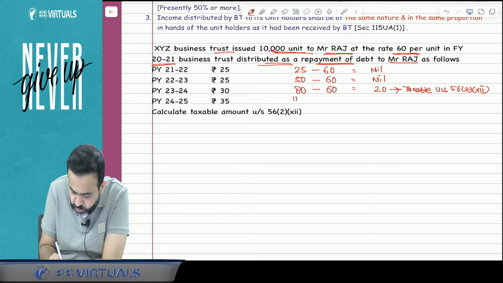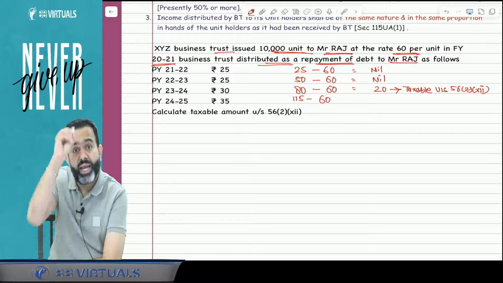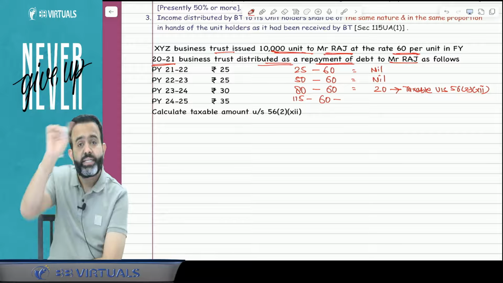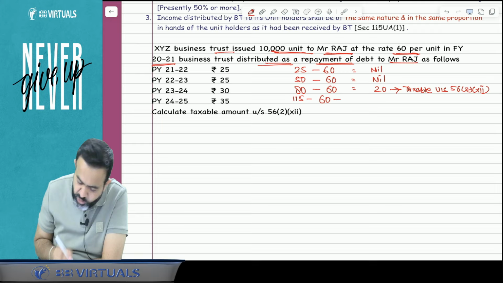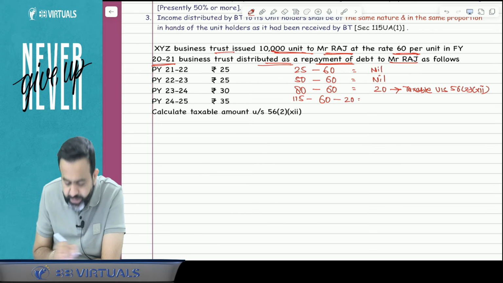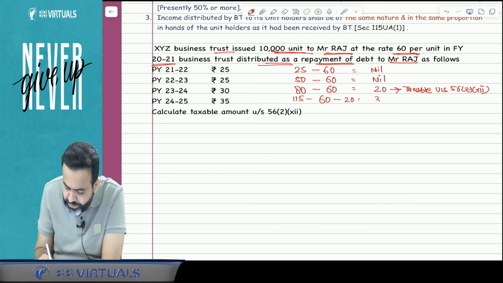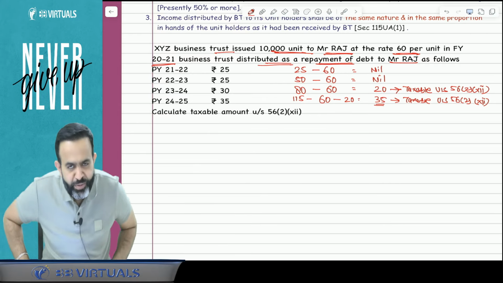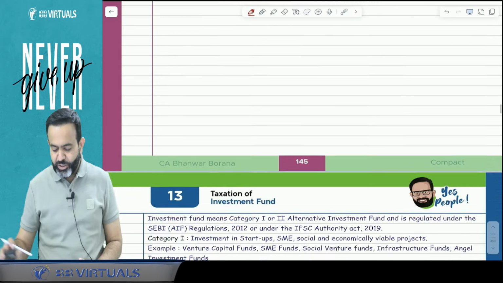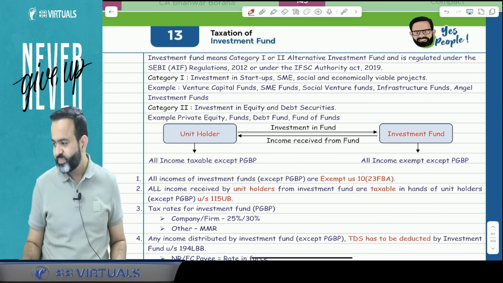And guys, again 30 rupees is distributed. So can I say that the total is 115, minus the issue price of 60, and minus the amount already taxable under section 56(2)(12)? So 20 rupees already got taxed earlier. So now the remaining is 35 rupees. So this 35 rupees is going to be taxable under section 56(2)(12) in the hands of the unit holder. You got my point or not? Yes. So this is the completion of your topic, business trust.